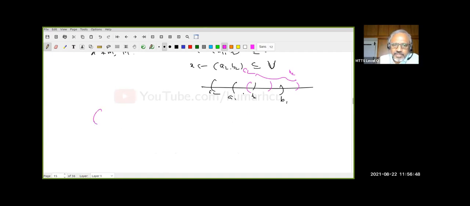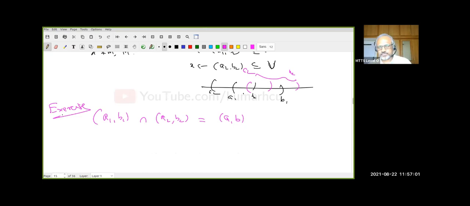What we are claiming is that (a1, b1) intersection (a2, b2) is again of the form (a, b). The intersection of intervals is an interval. So how will you take this? What will be your a? It must be the maximum of a1 and a2. And b is the minimum of b1, b2.